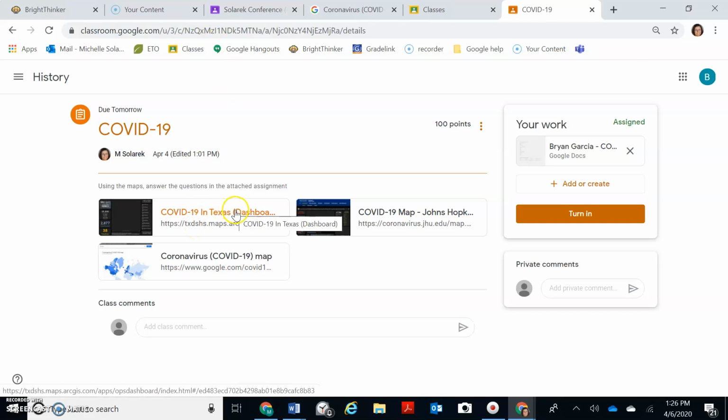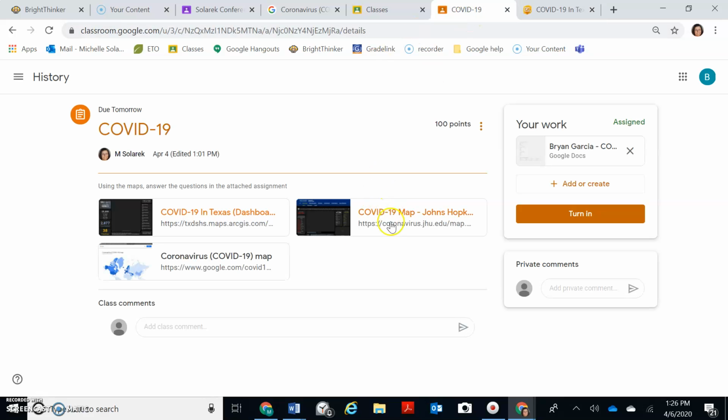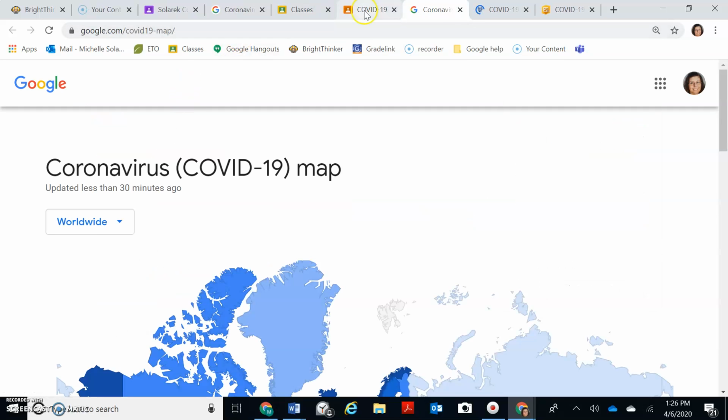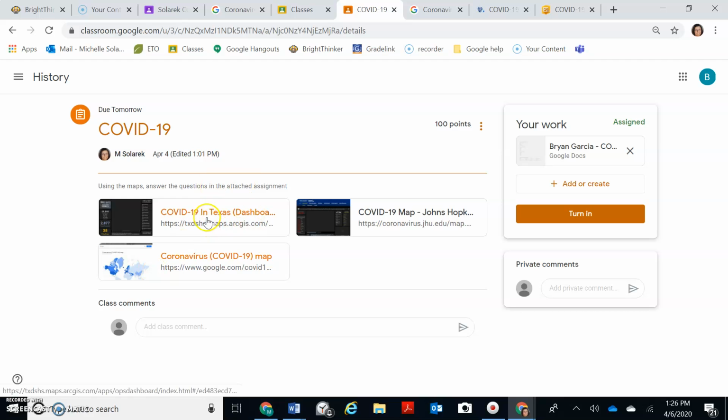And the first thing I suggest is open this map, go back to the assignment, open this map, go back to the assignment, open this map. Now, go back to the assignment. We've opened up all three attachments, 1, 2, 3. Now we are going to come over here and we're going to open this up.